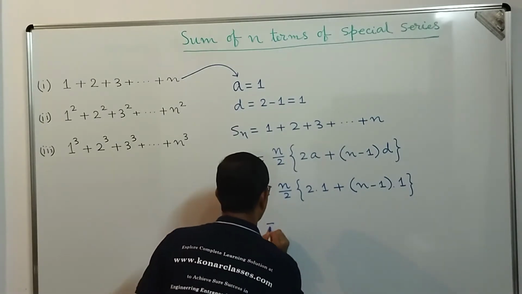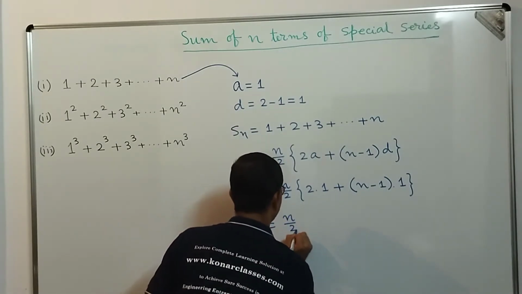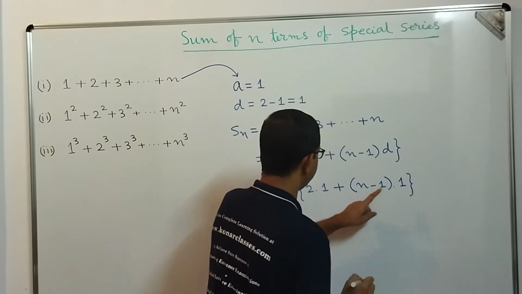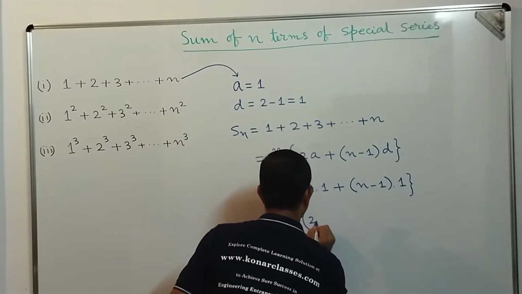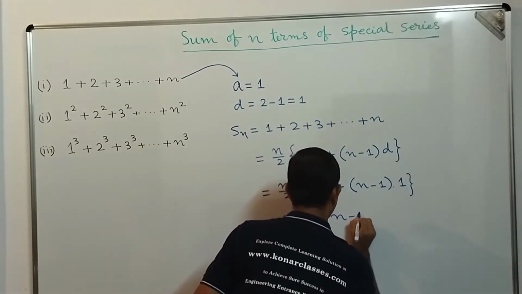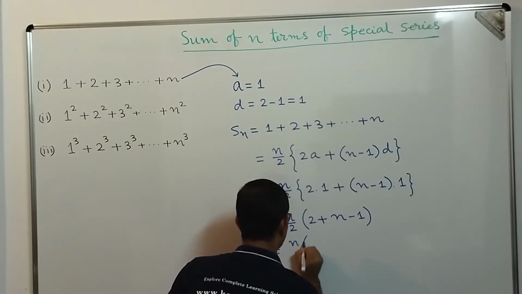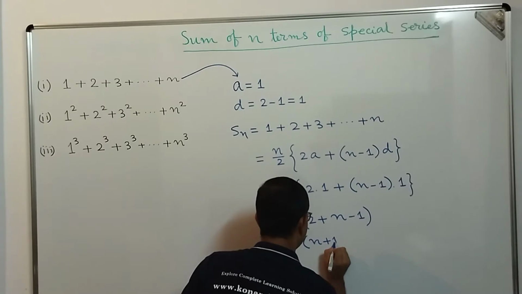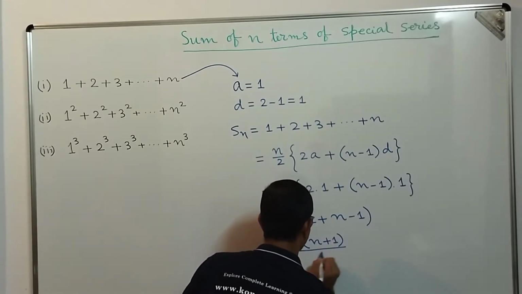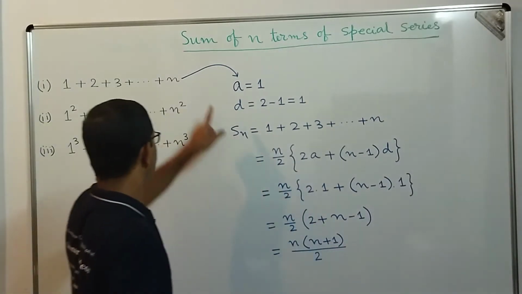Okay, so what we get? This is equal to n by 2 into 2 plus n minus 1, that is equal to what? n into n plus 1 divided by 2. And this is the result.